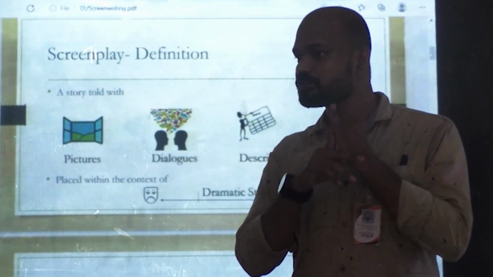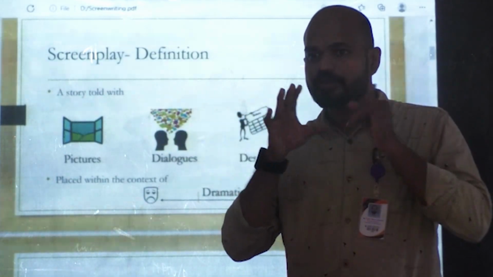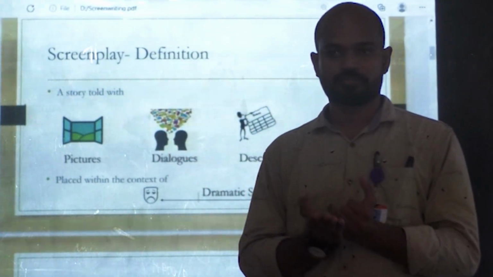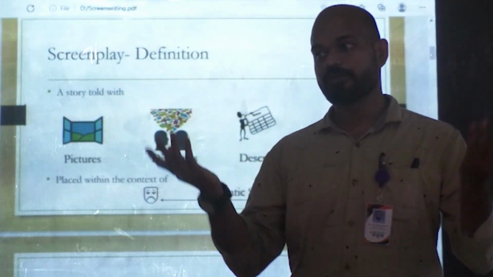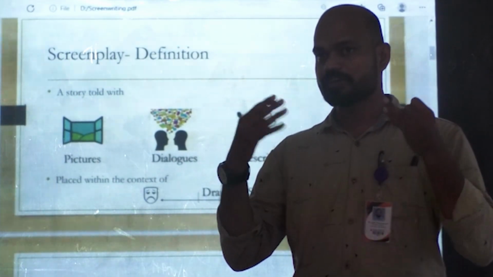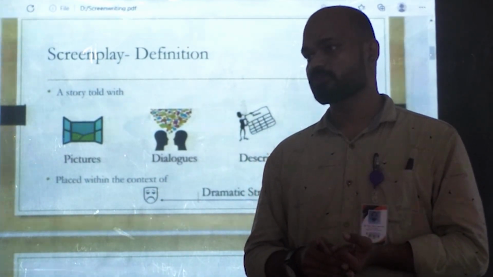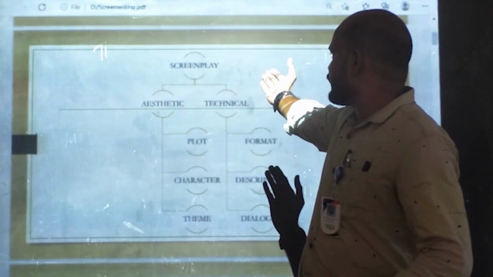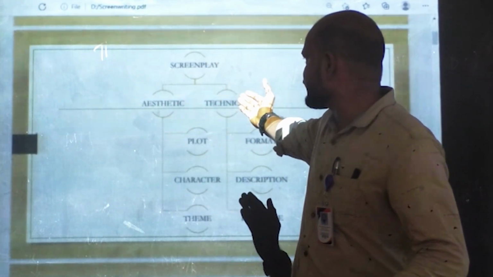A story begins with an order. That means the story takes place in a location. Who is the protagonist of the story and where does he live? That is the first thing. And the protagonist has some problem. There will be some problem for the protagonist. That is the disorder.